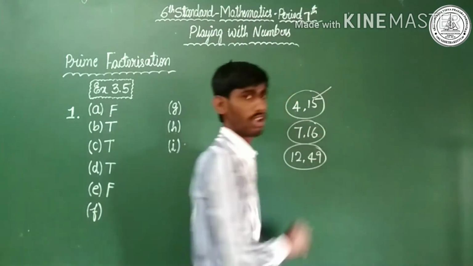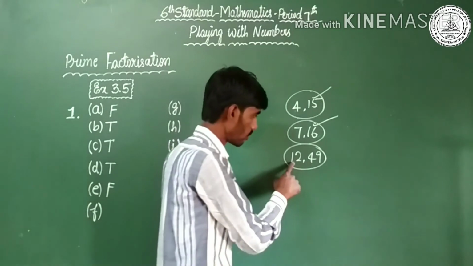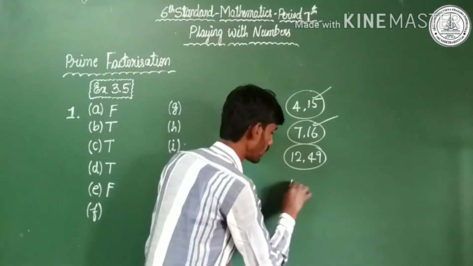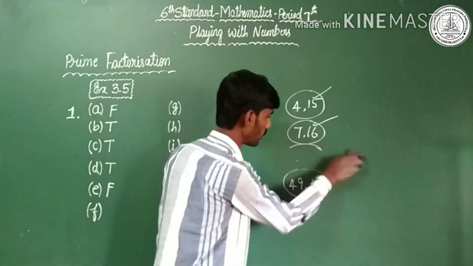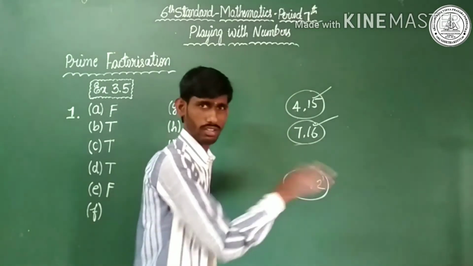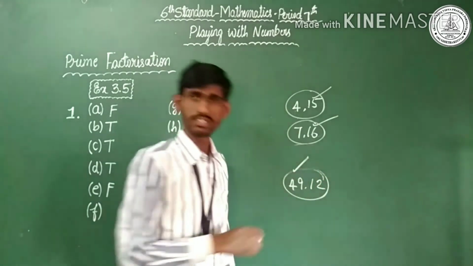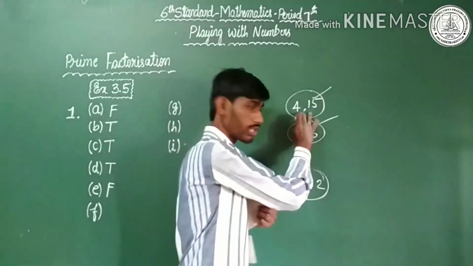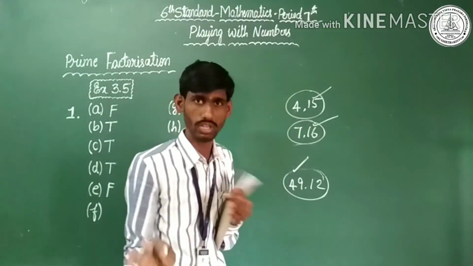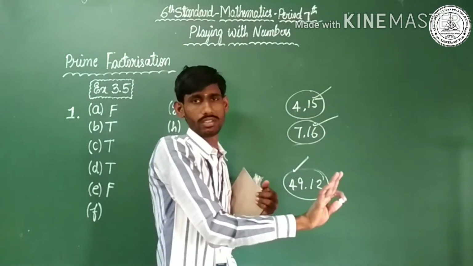No condition at all. See 7 and 16. 16 is a composite number. See 12 and 49. Otherwise you may write 49, 12. It is also correct. You may write as you wish, 49 and 12. So 49 is a composite number. No condition that the two must be prime numbers. So might be prime number or composite number.